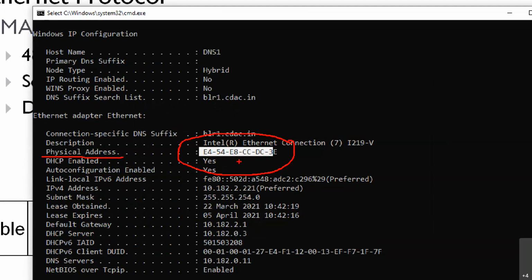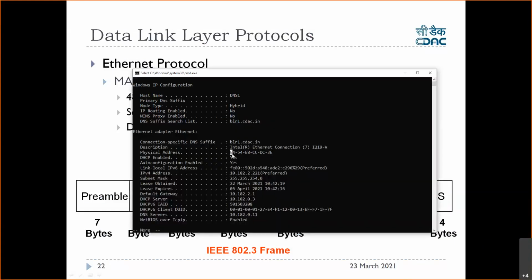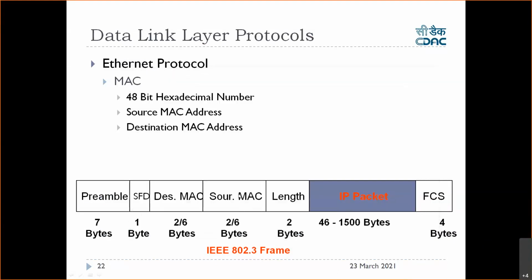Likewise, if I am the sender, you have to write the receiver's MAC address here in this particular Ethernet frame. Destination MAC address means the receiver's MAC address, and you have to specify it. Then the source MAC address: if I am sending, I'll write my MAC address in this frame, right? So this is the receiver's MAC address and then the source MAC address.